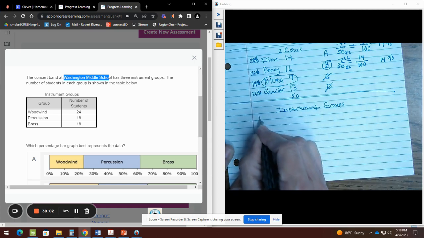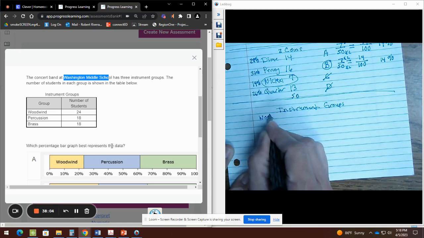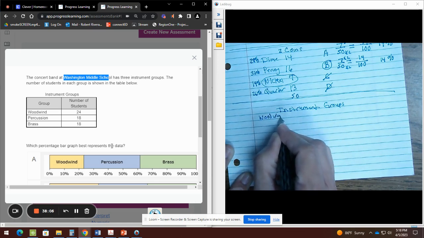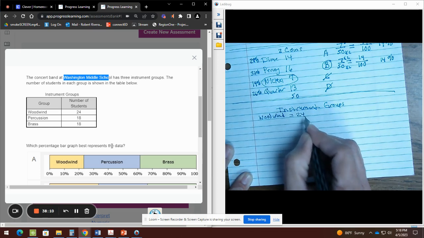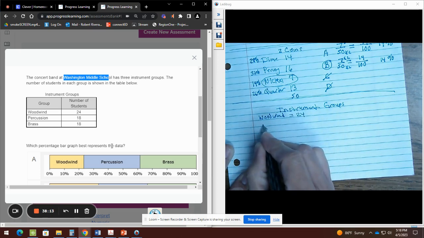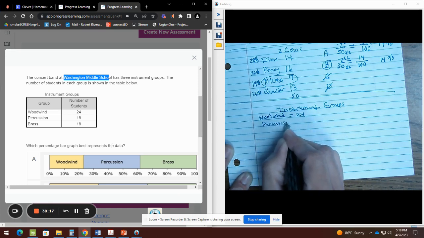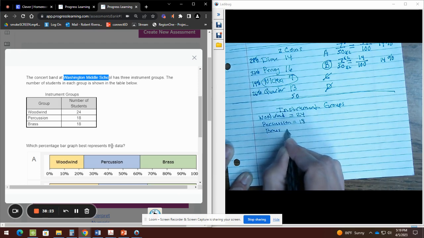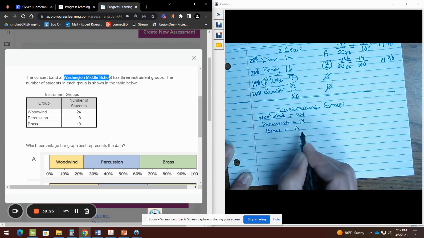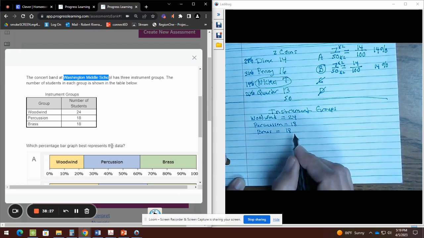The first instrument is the woodwind, and the woodwind has 24. The next instrument is percussion, which has 18. The next instrument is brass, which also has 18. So these are my instruments.